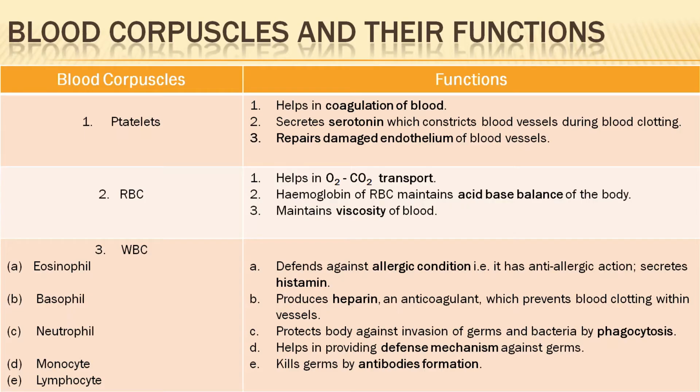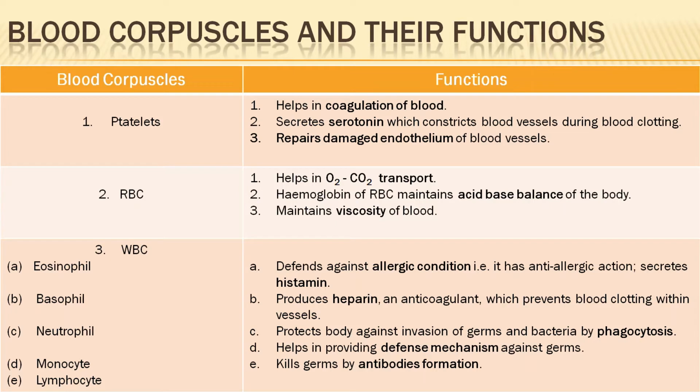Fine. Now we'll move on to the functions of different blood corpuscles. Platelets. It helps in the coagulation of blood. It secretes serotonin, which constricts blood vessels during blood clotting. When any part of our body gets wounded or cut, the blood vessel gets ruptured, and from there the blood oozes out, right?